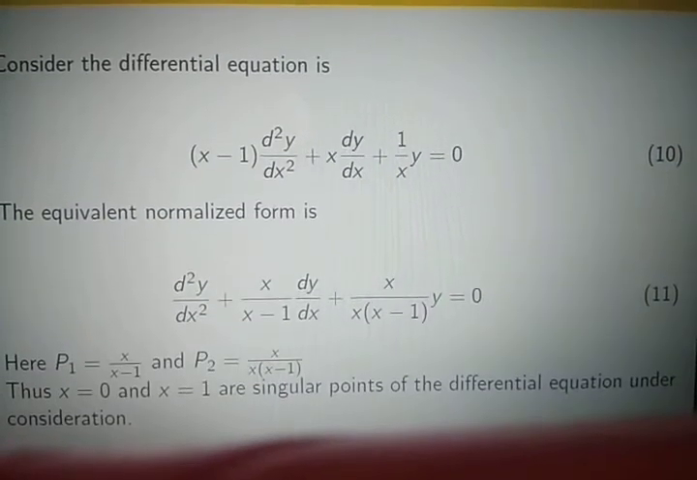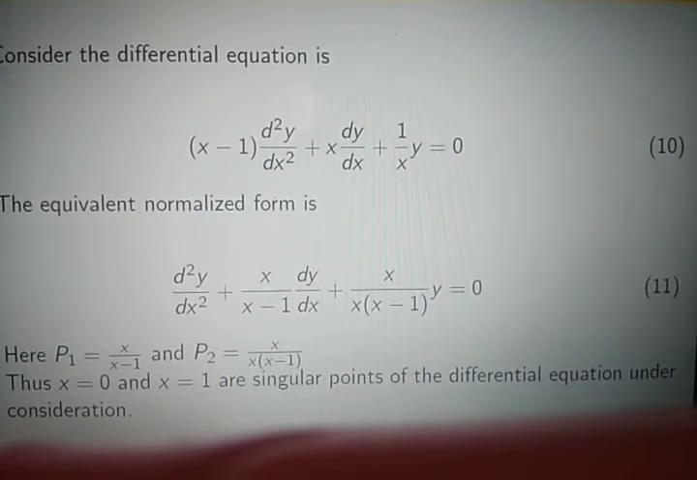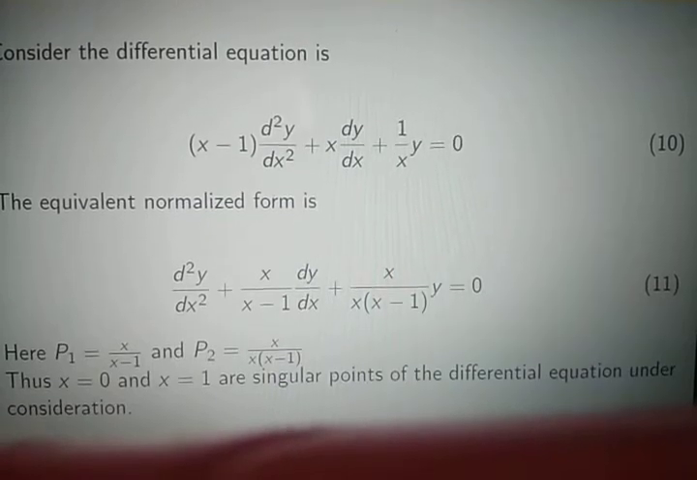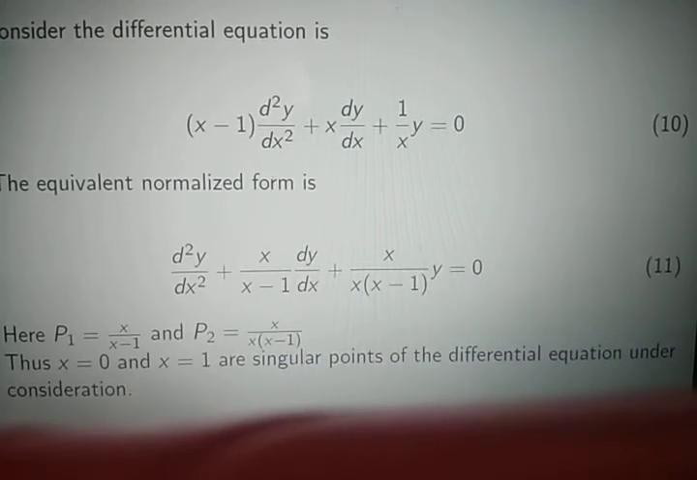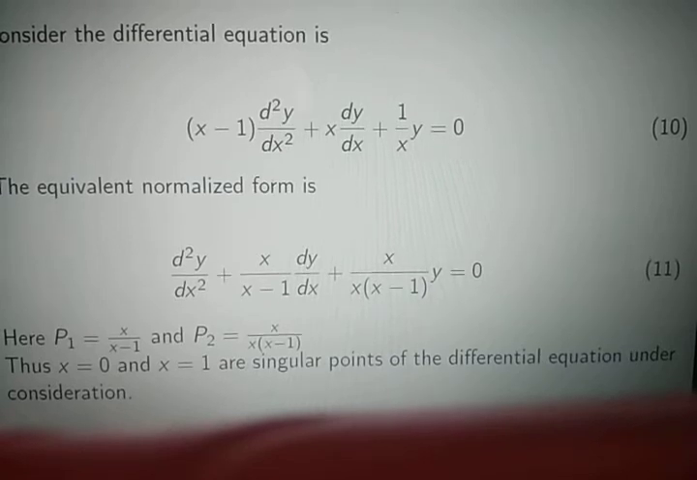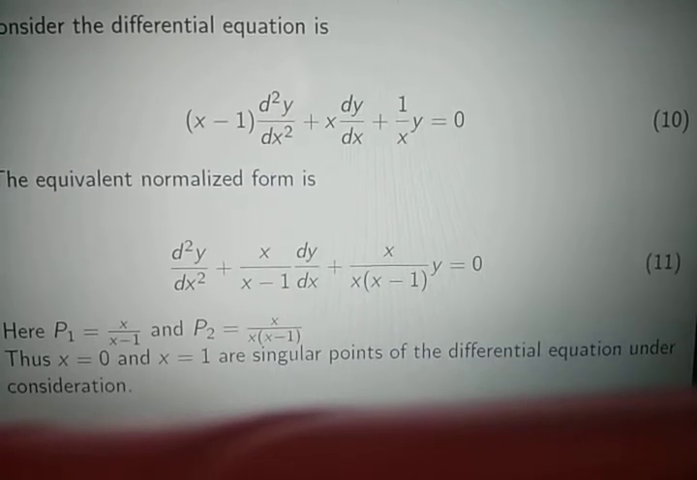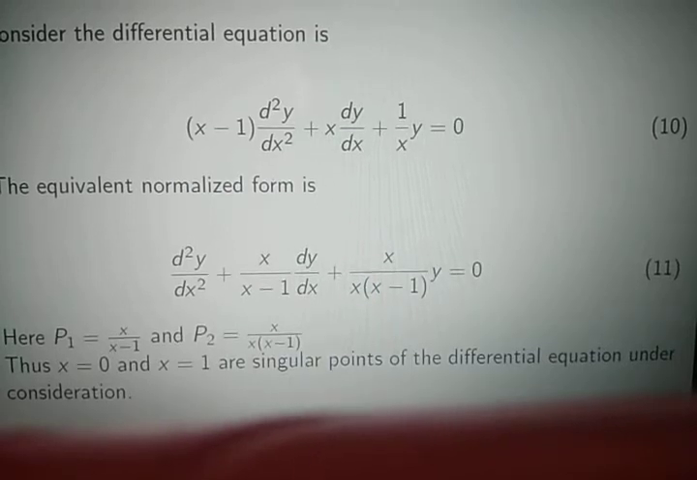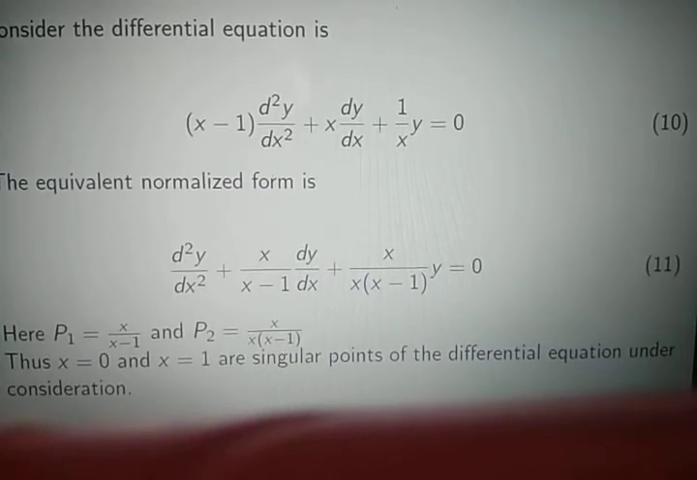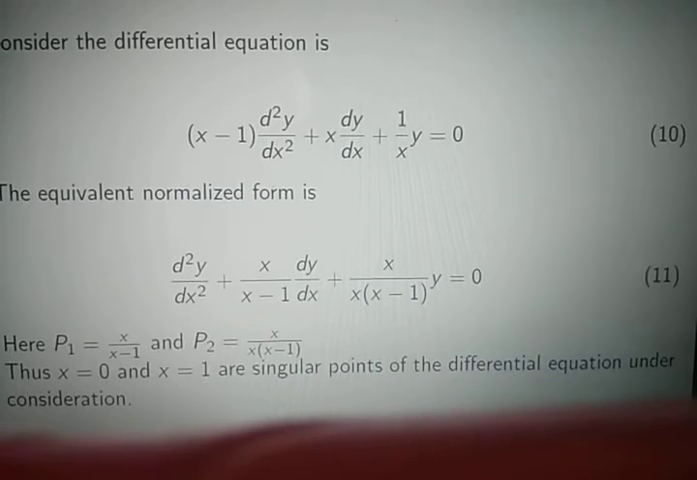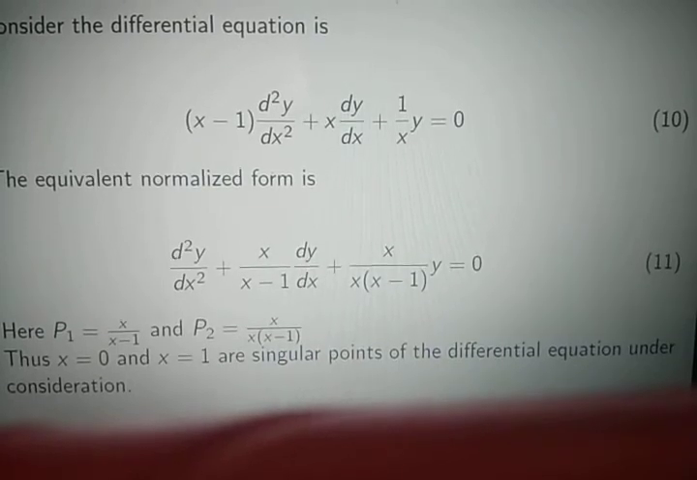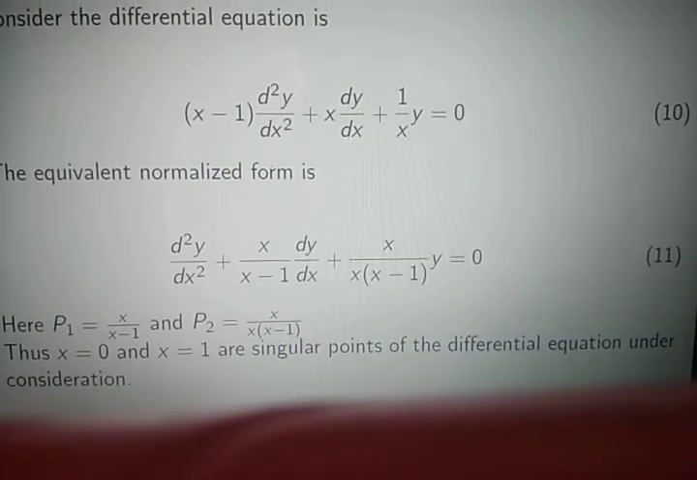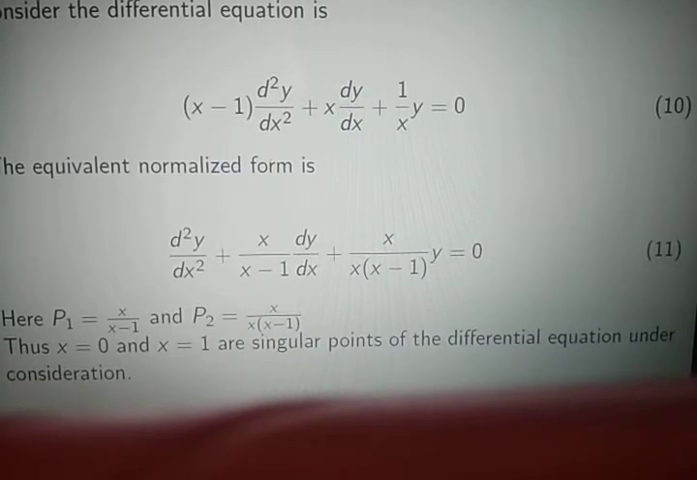Here we see that 1 is not an ordinary point because p1 is not analytic at the point 1 and p2 is not analytic. Sorry, this must be 1, it is a typo.